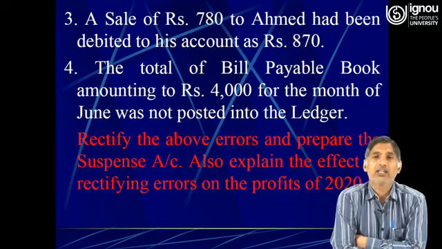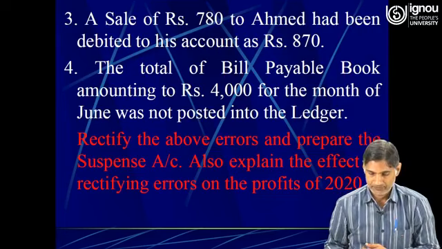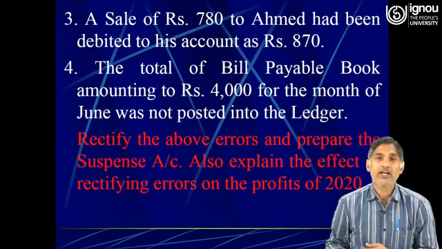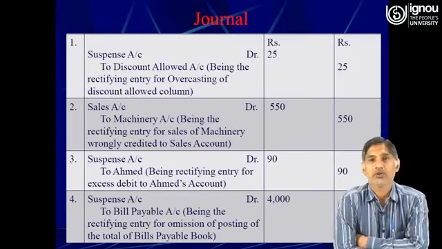Rectify the above errors and prepare the suspense account. Also explain the effect of rectifying entries on the profit of 2020. Now let us see how the errors are rectified, how the suspense account is prepared, and how to get the effect of rectification of errors on the profit of 2020.